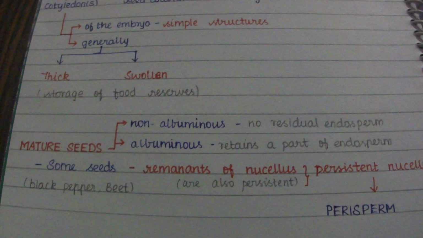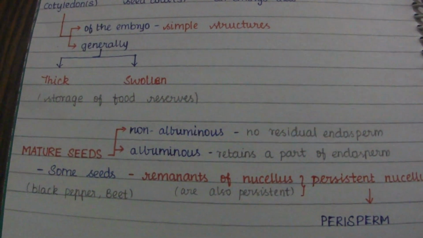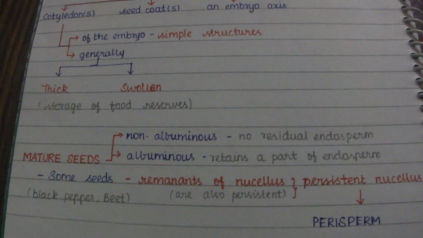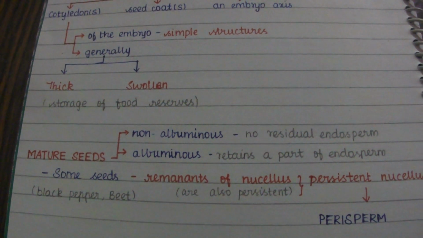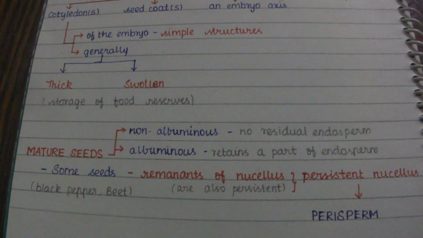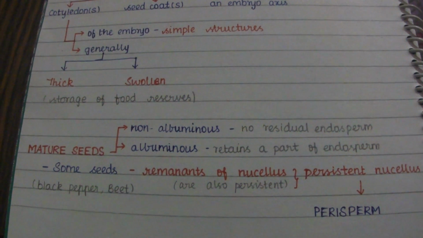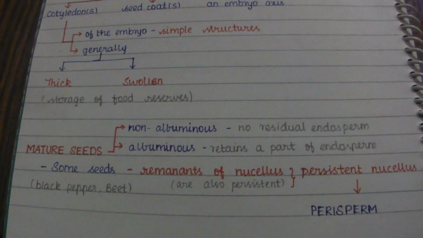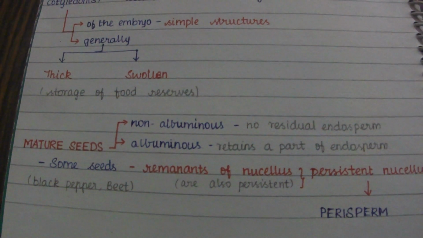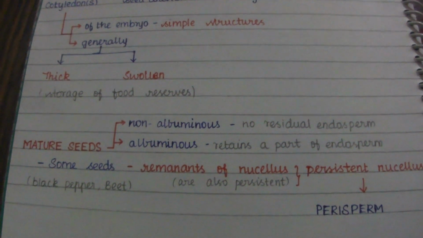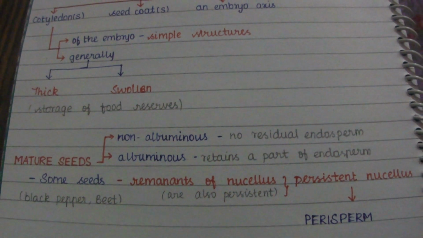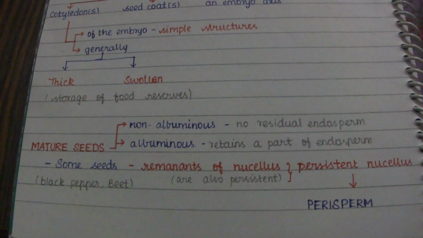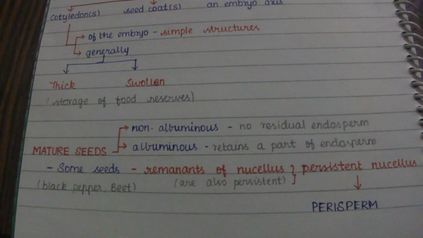Mature seeds may be non-albuminous or albuminous. If a seed is non-albuminous, there will be no residual endosperm, due to the complete utilization of the endosperm during embryo development. Whereas an albuminous seed retains a part of the endosperm.